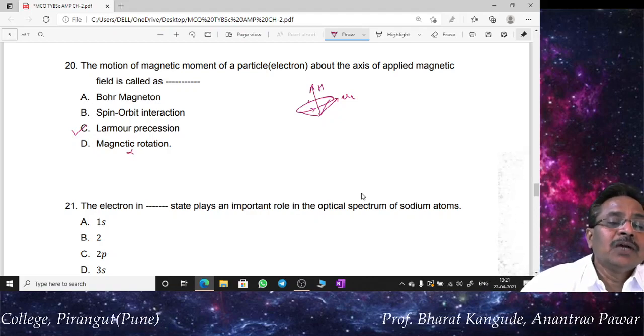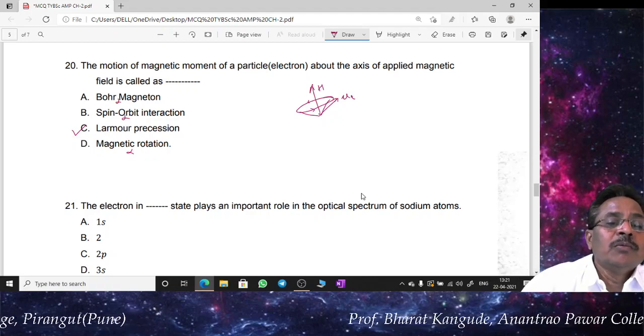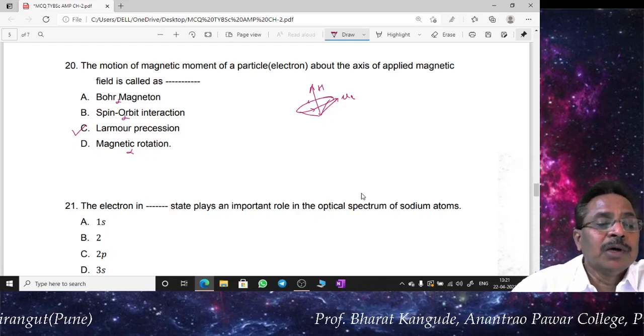It is not a magnetic rotation, it is not going to be a spin orbit interaction, it is not going to be a Bohr magneton. So the correct answer of this question number 20 is C, Larmor precession.